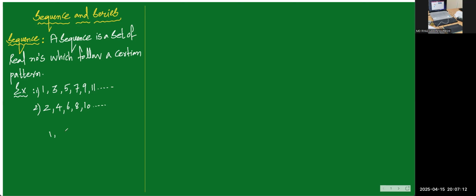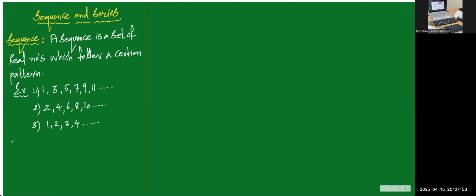It doesn't happen like, for example, 1, then -5, then 12 comes, then 17 comes, then some 100 comes. These are real numbers only, but it is not following a pattern, so this is not a sequence. Understand? Sequence means it should follow a pattern. A simple example is 1, 2, 3, 4, 5. Every next number is obtained by adding some constant to the previous number. Such type of arrangement is called a sequence. I hope it is clear for you.